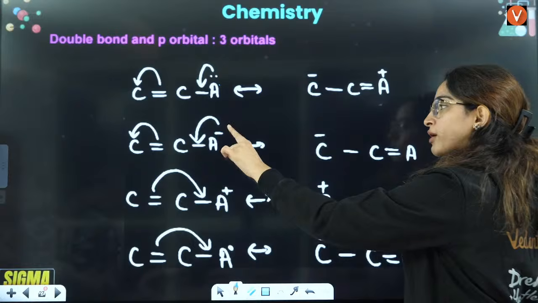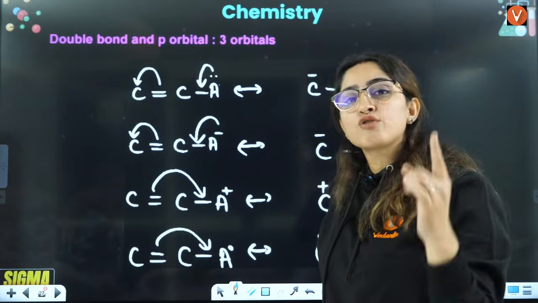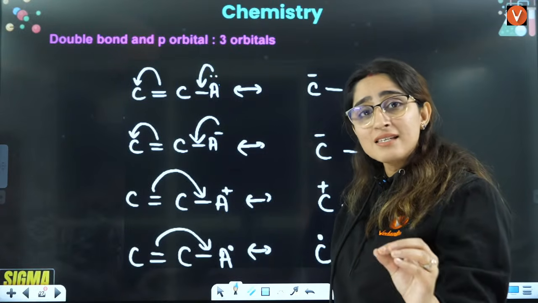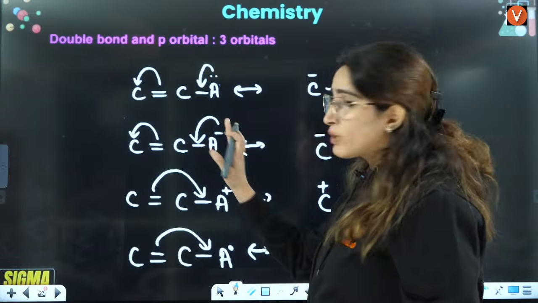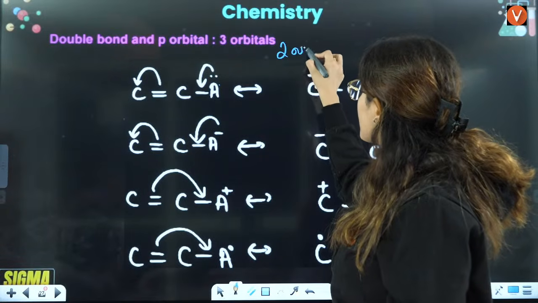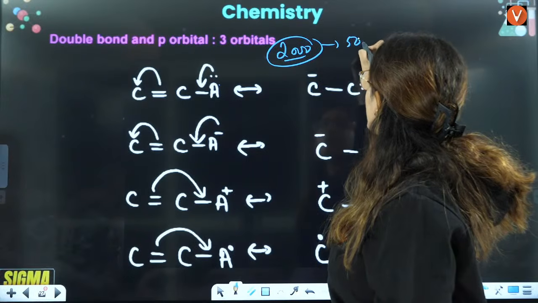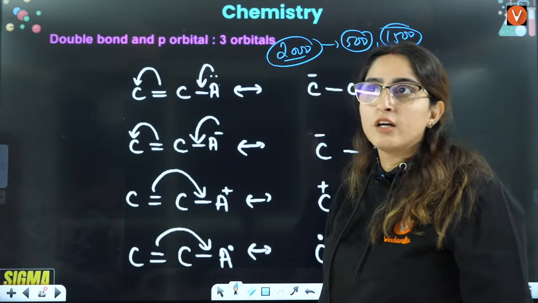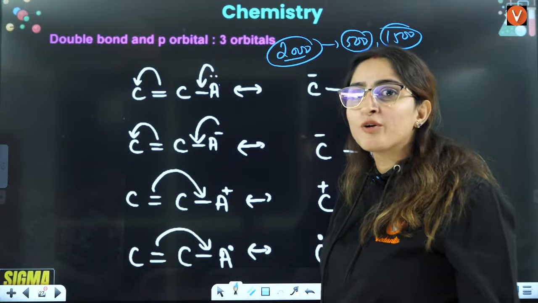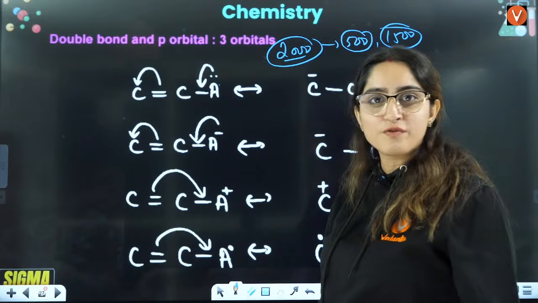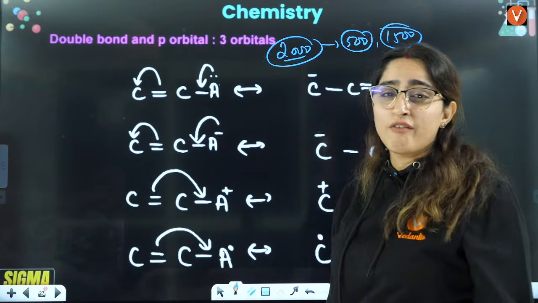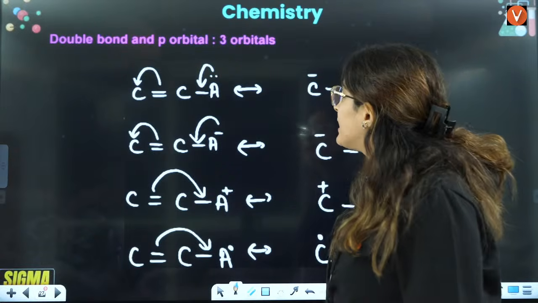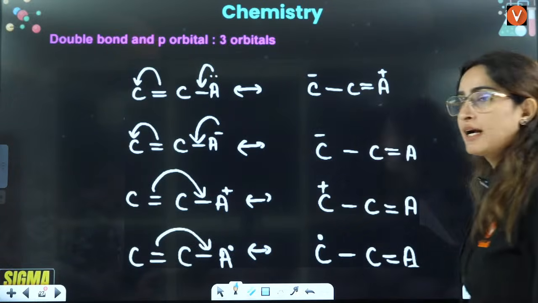But here, one electron, when you have A negative, one electron is of A, one electron it has gained from someone else. That is the reason when it loses those two electrons, now you have 2000 rupees. Let's say only 500 rupees were your own and 1500 rupees were of someone else. Now you lost it. You'll be like, okay, but only 500 rupees were of my own, 1500 rupees were of someone else. You will feel less electron deficient. You will not be crying all day alone, right? So that's why here you will not have positive charge.